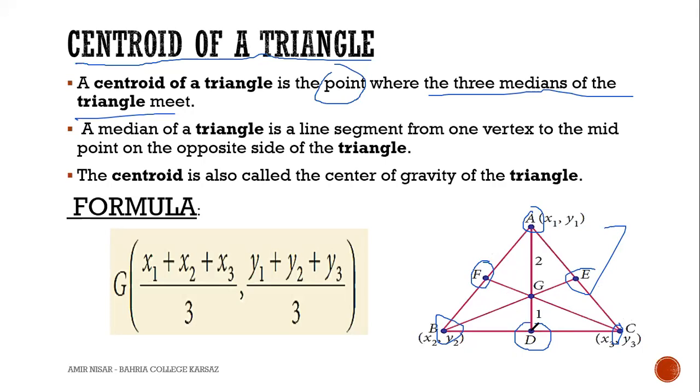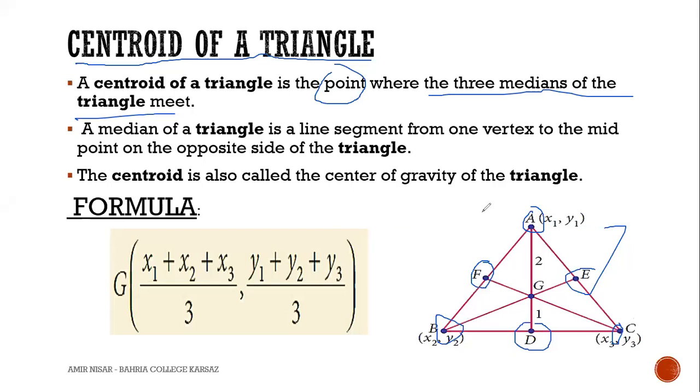D is the midpoint of side BC. For median BE, B is the vertex and E is the midpoint of side AC. For median CF, C is the vertex and F is the midpoint of side AB.